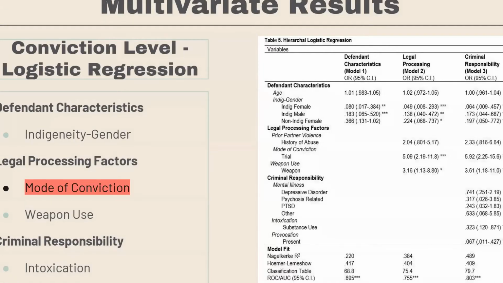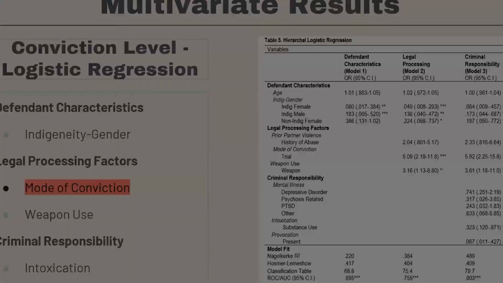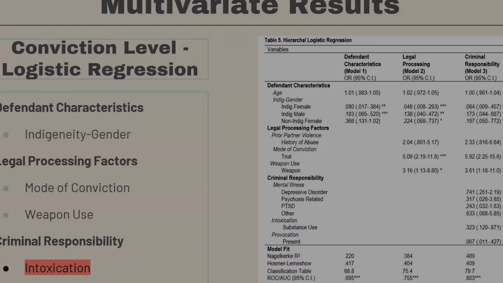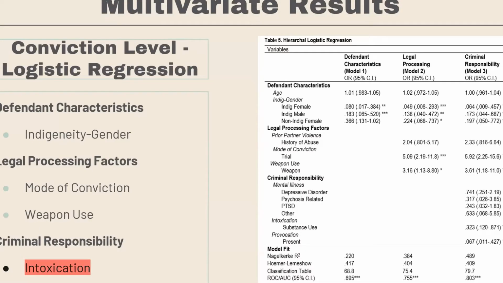Second, I found that individuals who proceeded by trial compared to pleading guilty in the court had almost 6 times higher likelihood of being convicted of murder compared to manslaughter. And next slide. Next, individuals who used a weapon during the offense had an almost 4 times higher likelihood of being convicted of murder compared to manslaughter. Next slide. And then finally, for both provocation and intoxication, those who were provoked or intoxicated during the offense had a much lower likelihood of being convicted of murder compared to manslaughter.